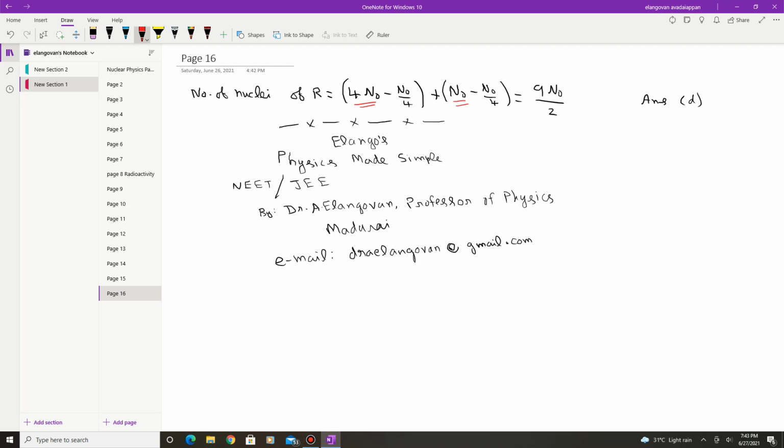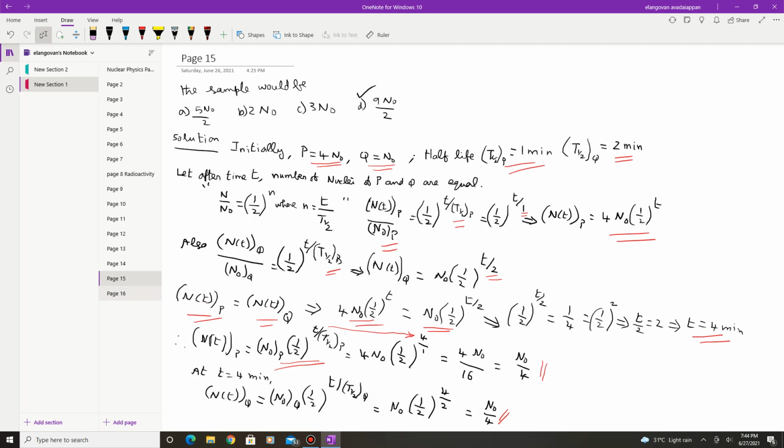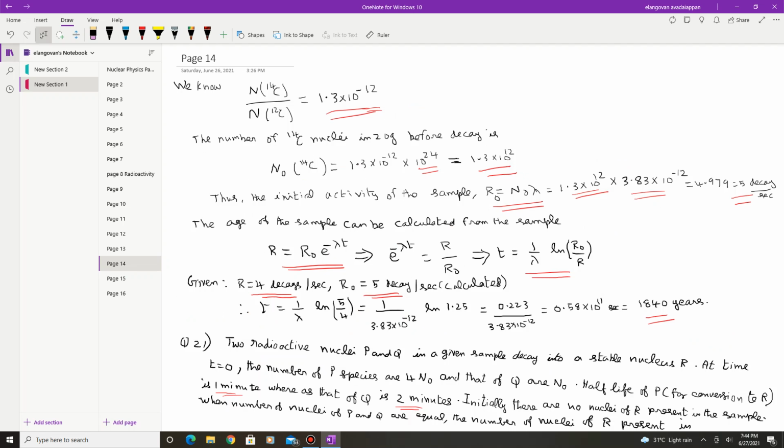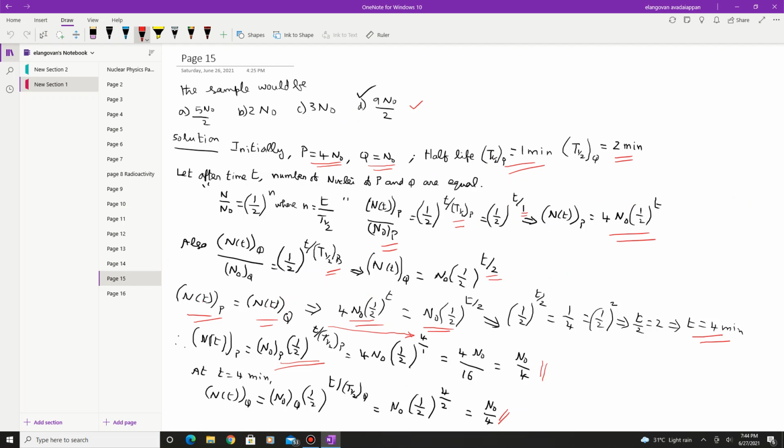Now once you add the two expressions, you get this is 9/2 N0. So this is option D. So this is the correct option. So the number of nuclei of R present in the sample will be 9/2 N0.